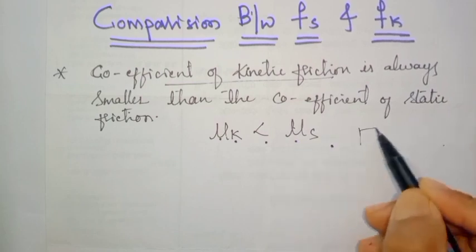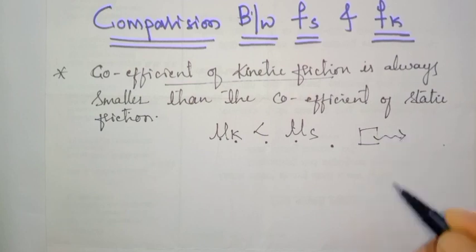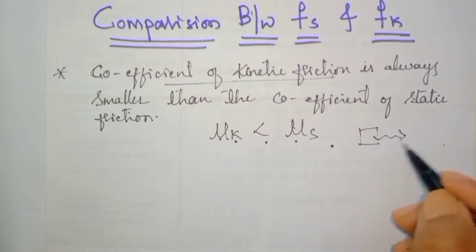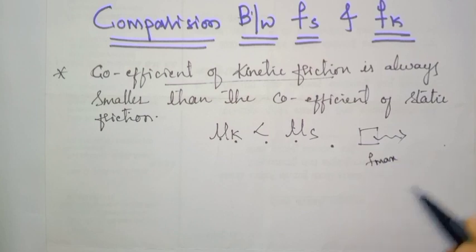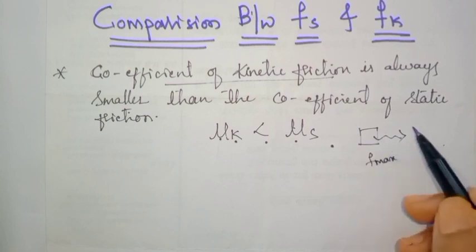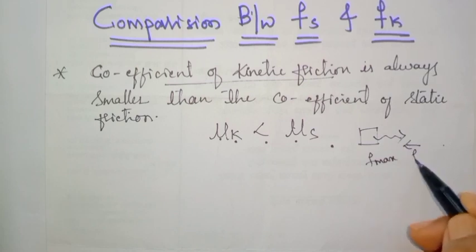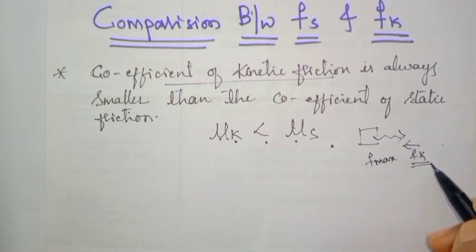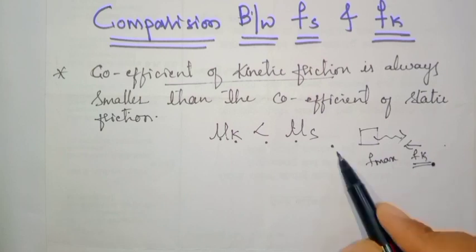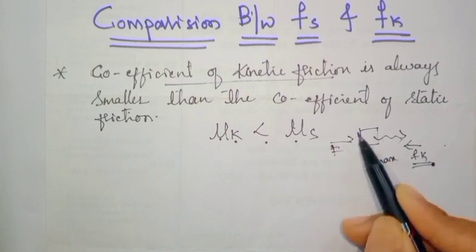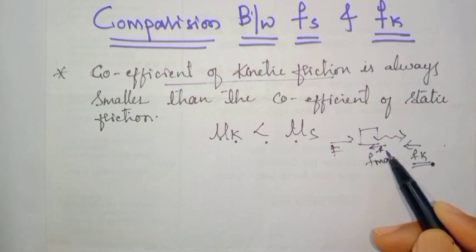Whenever the object is coming into motion after exceeding the maximum static friction, the opposing force that acts while it is in motion is what we call kinetic friction. And when you compare how much force you applied, at the time before motion the opposing force was static friction.